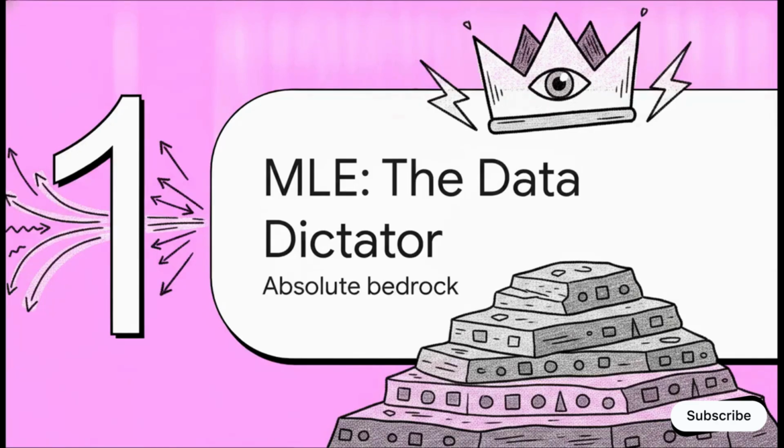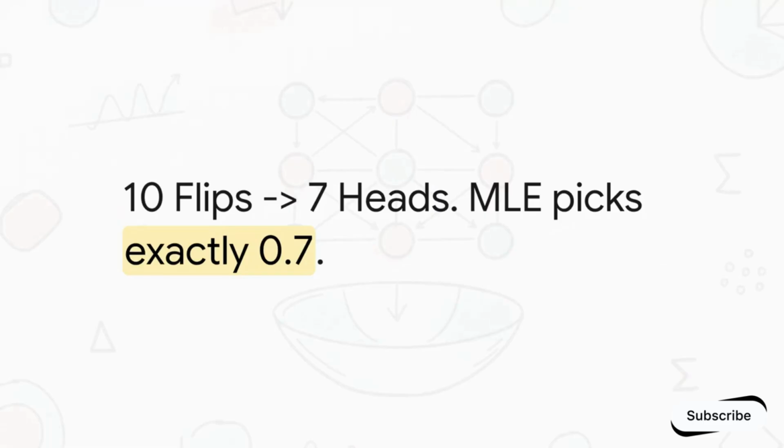Section 1. MLE, the data dictator. Okay, let's look at how this actually behaves in practice. I like to call MLE the data dictator because it strictly, stubbornly trusts only the data it sees. Imagine you find a biased coin on the ground. You flip it 10 times and it lands on heads 7 times. So what's the probability that this coin lands on heads? Well, the dictator looks purely at that data and says exactly 0.7.